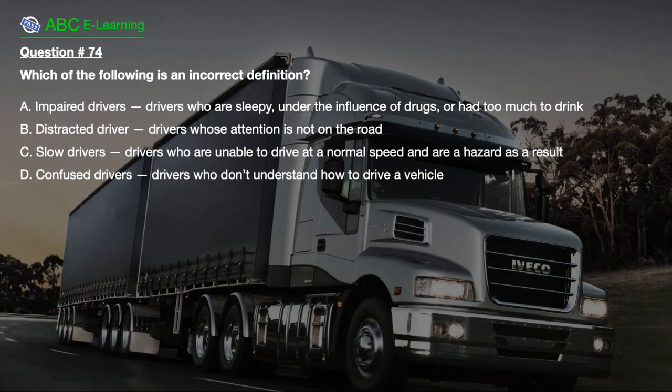Question number 74. Which of the following is an incorrect definition? A. Impaired drivers, drivers who are sleepy, under the influence of drugs, or had too much to drink. B. Distracted driver, drivers whose attention is not on the road. C. Slow drivers, drivers who are unable to drive at a normal speed and are a hazard as a result. D. Confused drivers, drivers who don't understand how to drive a vehicle.